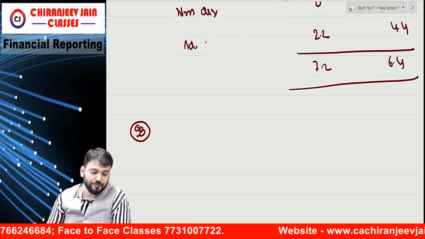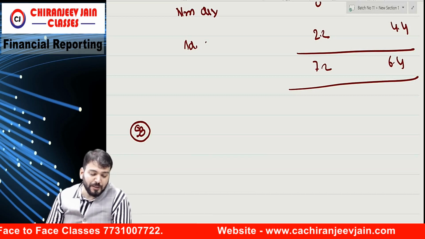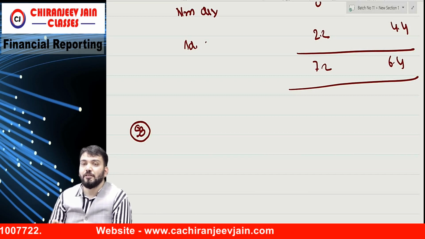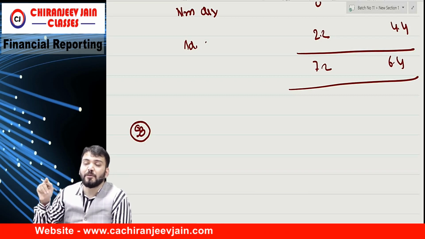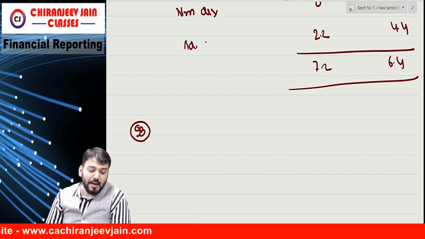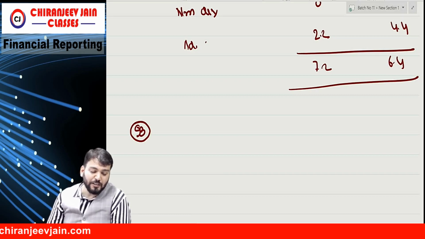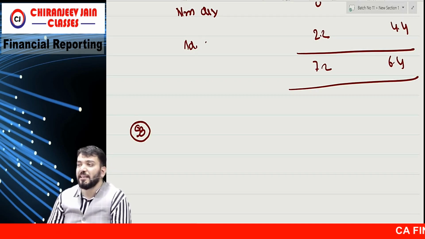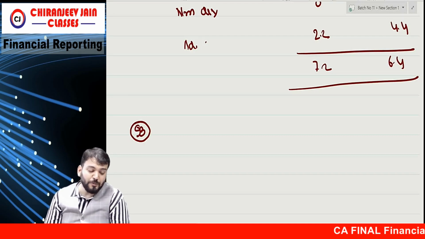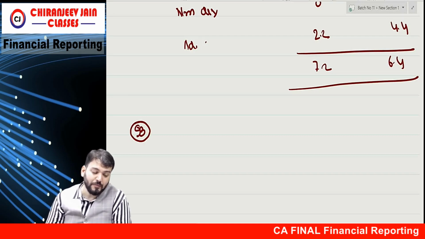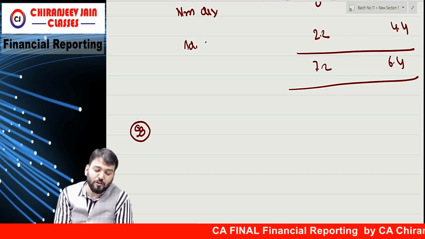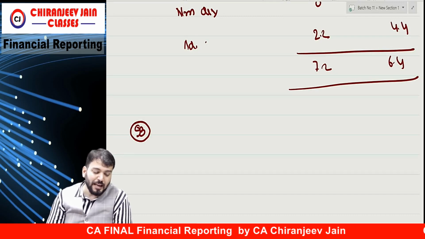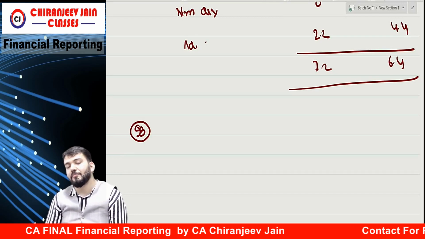Understood? When the bonds are issued, the prevailing market interest rate of similar debt without conversion option is 9%. So this is a compound financial instrument and they have given the market rate of interest. At the date of issue, the market price of one ordinary share is rupees 3. Income tax is ignored. Profit attributable to ordinary equity holders is 10 lakh. Ordinary shares outstanding are 12 lakh in number. Calculate basic and diluted earning per share.